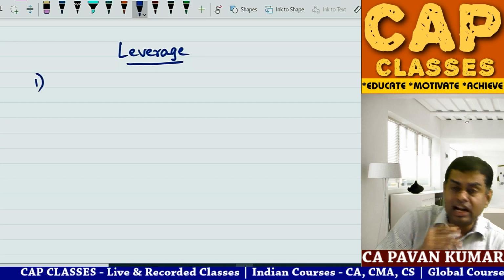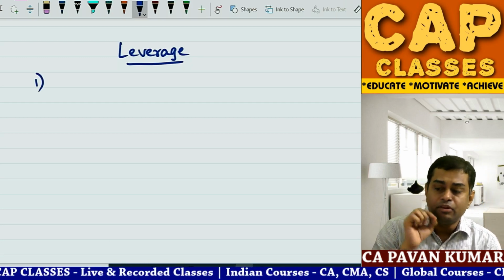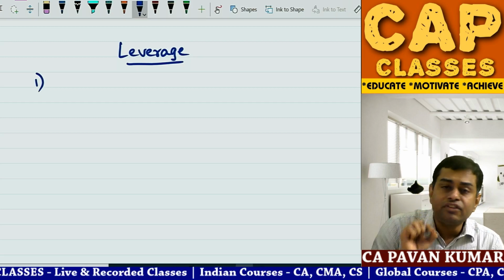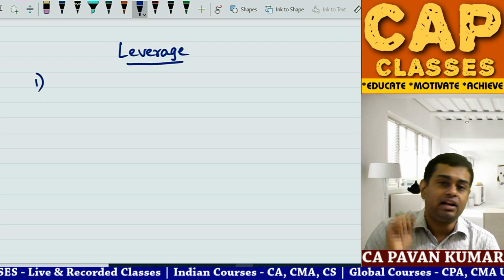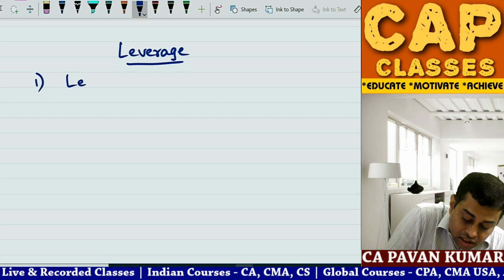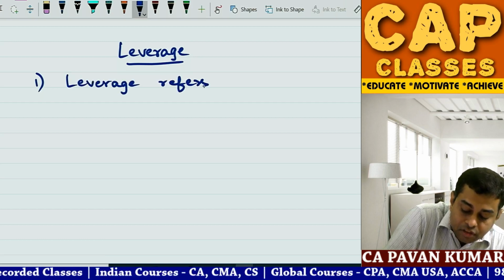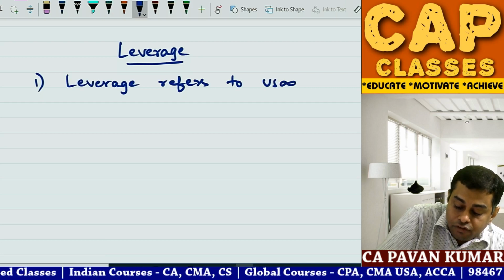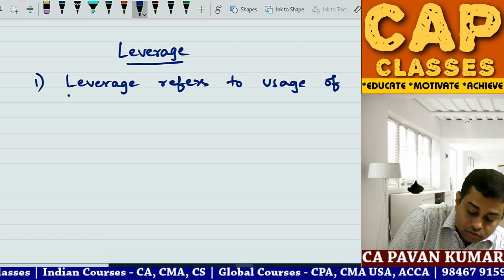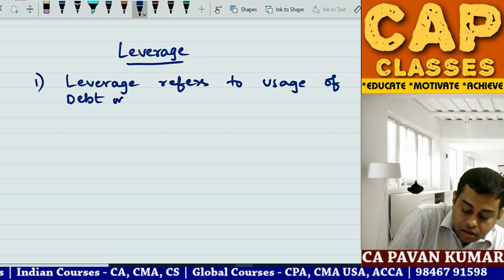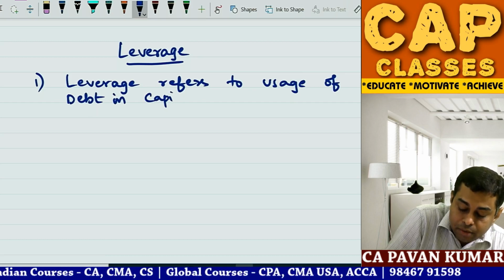Point number one, write down the notes also simultaneously. Point number one, leverage refers to usage of debt in capital of a company.